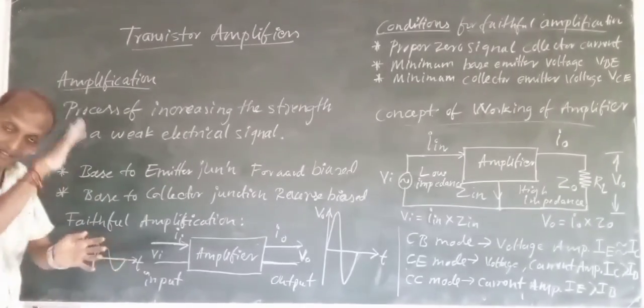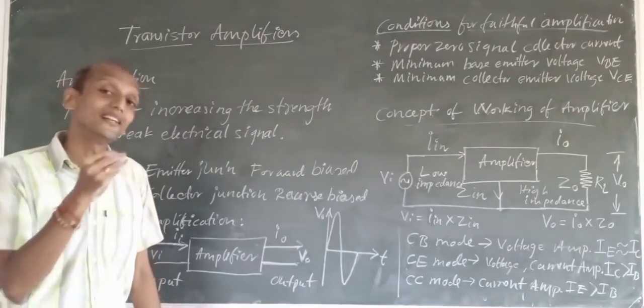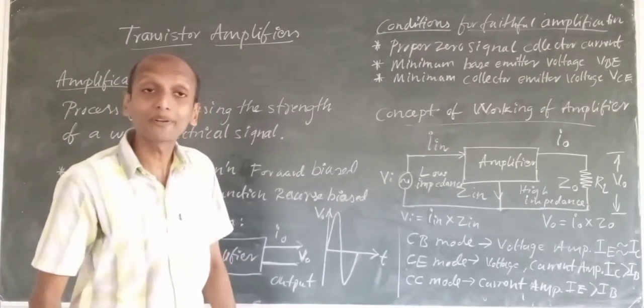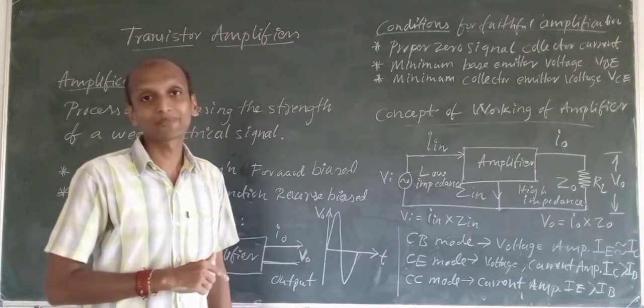Now for amplification to happen, we have a transistor, and it has to be operated in a particular region for amplification. I have said this in our previous chapter.